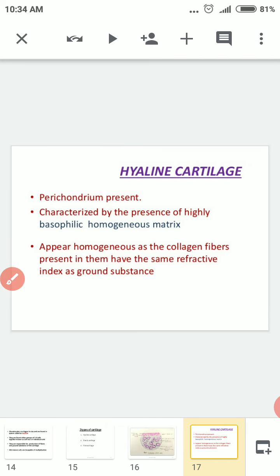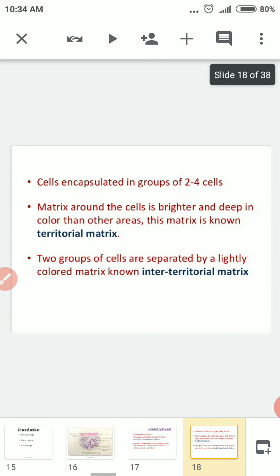Hyaline cartilage: perichondrium present, characterized by the presence of a highly basophilic homogeneous matrix. It appears homogeneous as the collagen fibers present in it have the same refractive index as the ground substance. Cells are encapsulated in groups of 2 or 4 cells. The matrix around the cells is brighter and deeper in color than the surrounding area. This matrix is known as territorial matrix. Two groups are separated by lightly colored matrix known as interterritorial matrix. Just know what is meant by territorial matrix and interterritorial matrix.